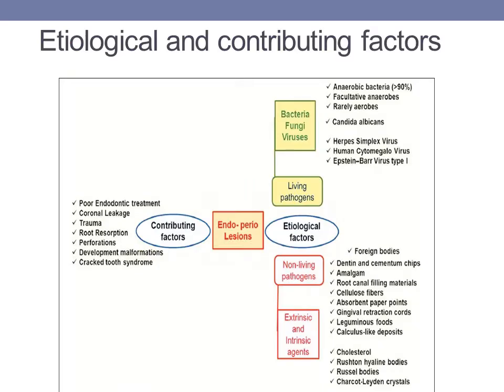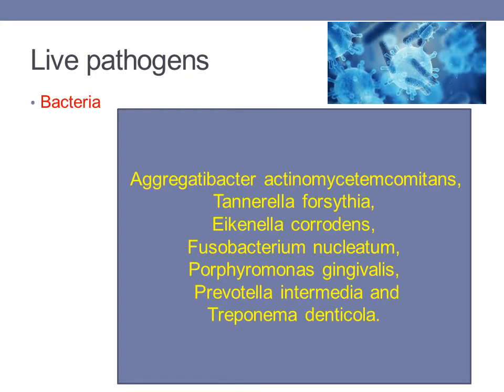Then coming to etiological factors and contributing factors. Now this is a very important diagram which tells us regarding the various etiological factors and contributing factors. All the etiological factors and contributing factors are enlisted very well in this diagram. So there are certain living pathogens. Coming to living pathogens, we all know very well that bacteria play a very important role in formation as well as in the progression of both endodontic and periodontal diseases.